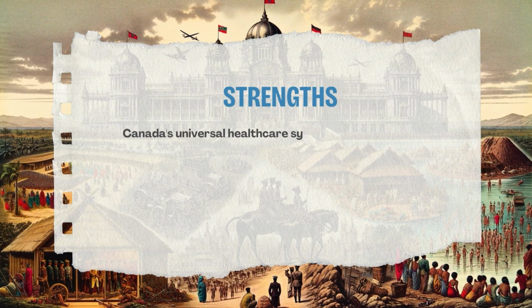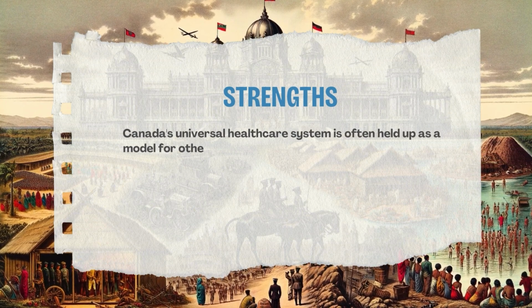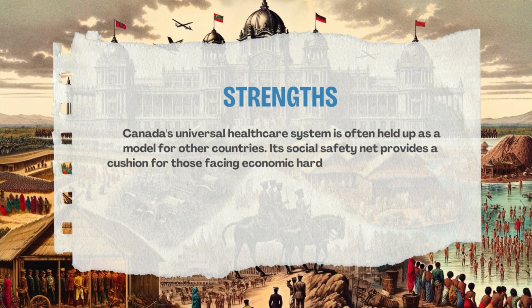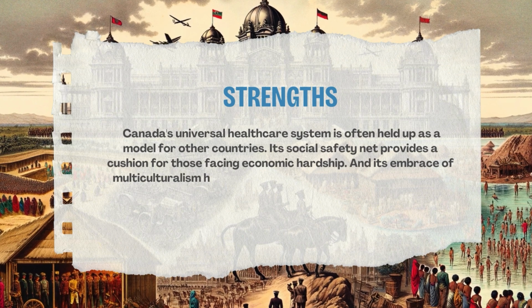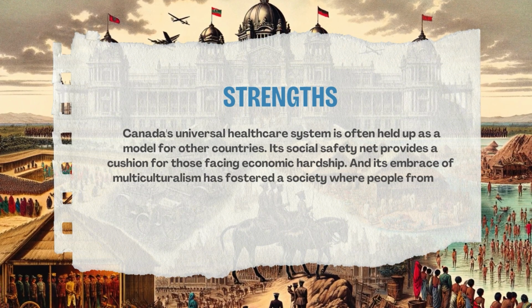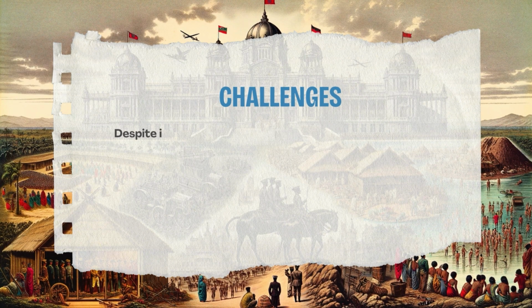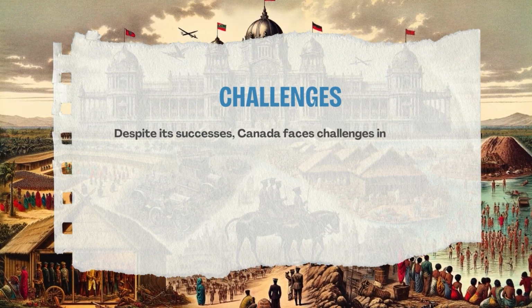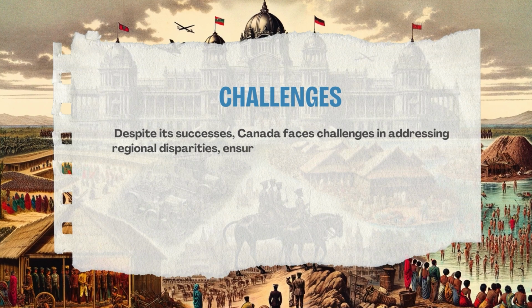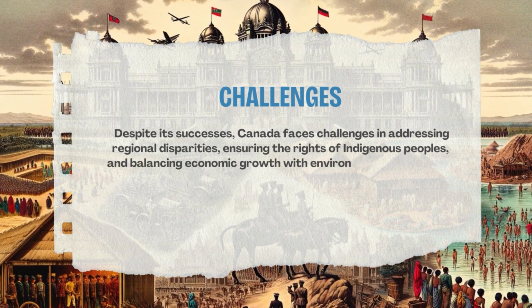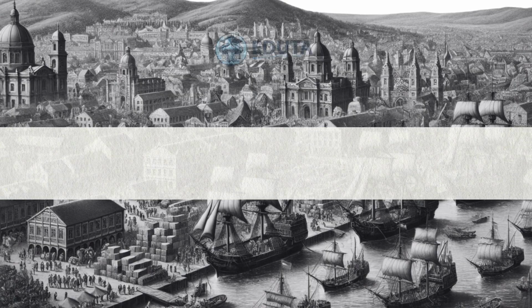Strengths. Canada's universal healthcare system is often held up as a model for other countries. Its social safety net provides a cushion for those facing economic hardship, and its embrace of multiculturalism has fostered a society where people from all over the world can feel at home. Challenges. Despite its successes, Canada faces challenges in addressing regional disparities, ensuring the rights of Indigenous peoples, and balancing economic growth with environmental protection.